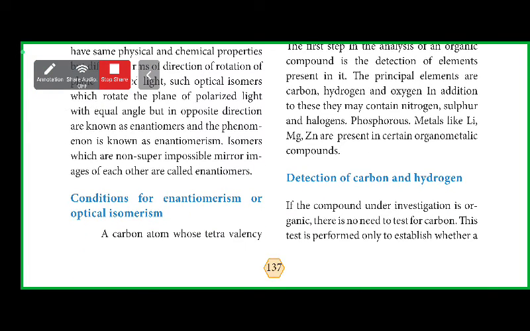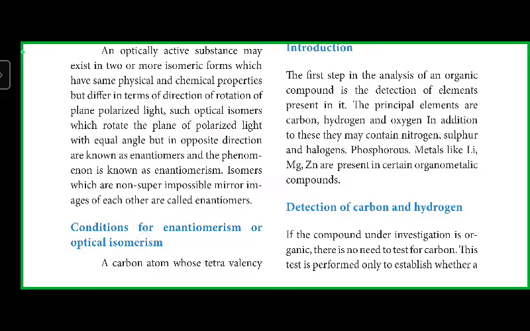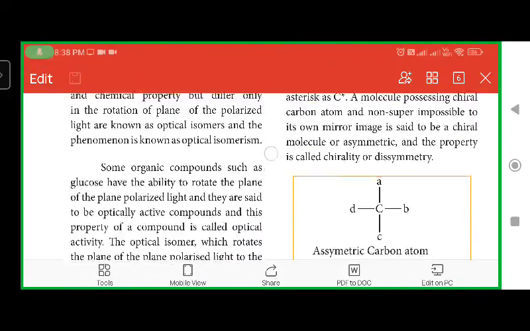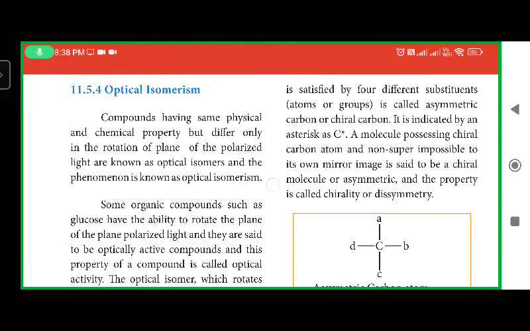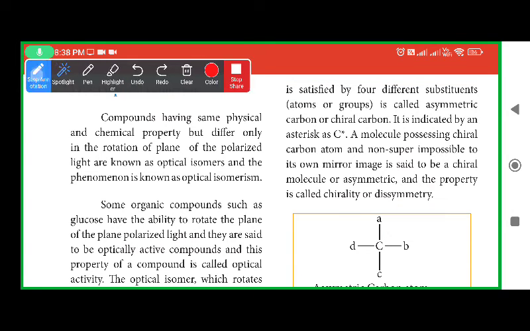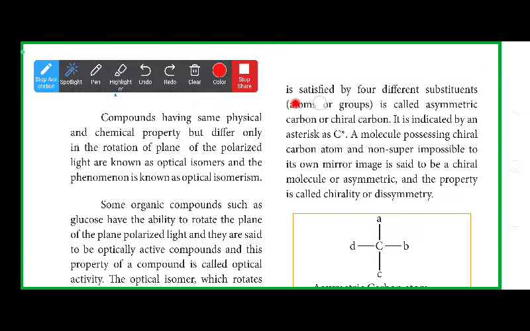Now the condition for enantiomerism or optical isomerism. Carbon atom has valency 4. That 4 has to be attached to 4 different groups. Can you see here? It is satisfied by 4 different substituents.